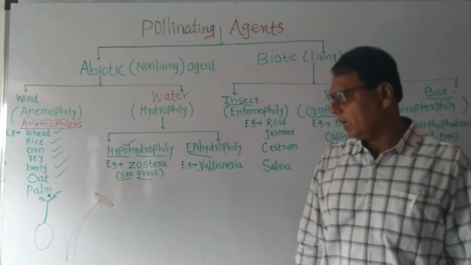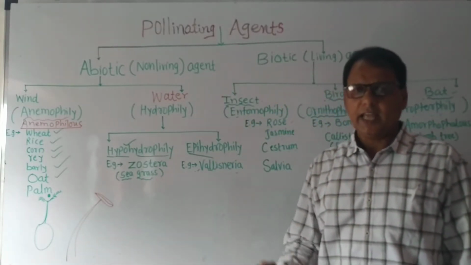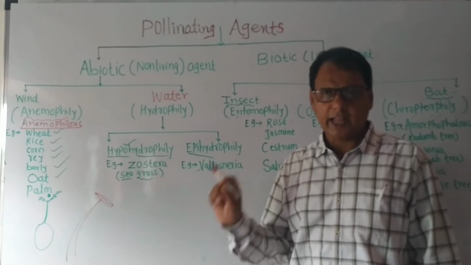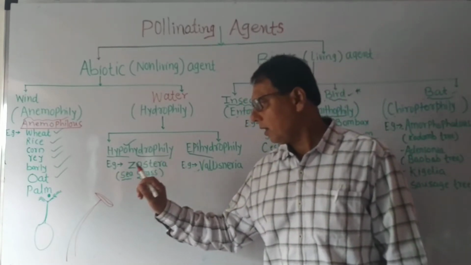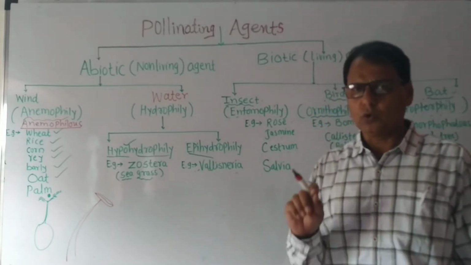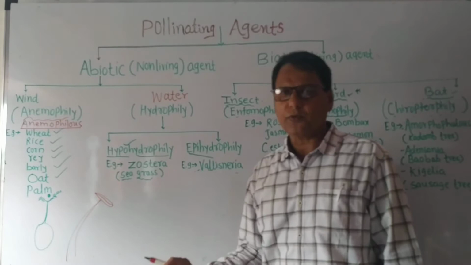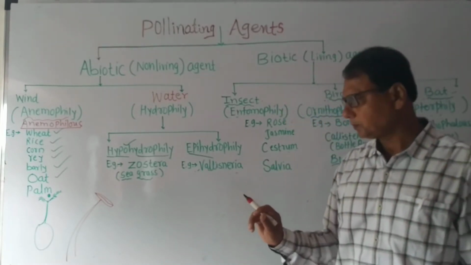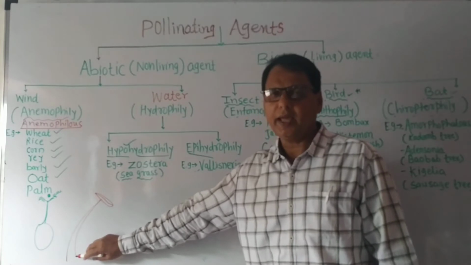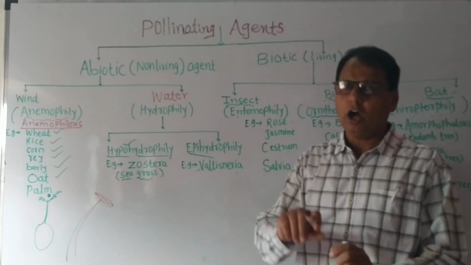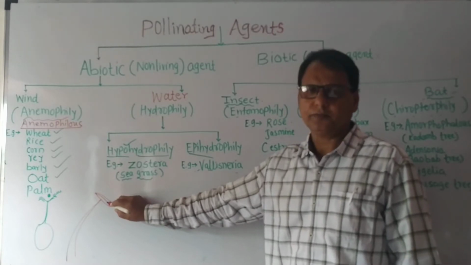The second point is that the stigma is feathery or hairy, to collect or catch the pollen grains from the wind current. Next, the stamen contains long filaments and the anthers are versatile.